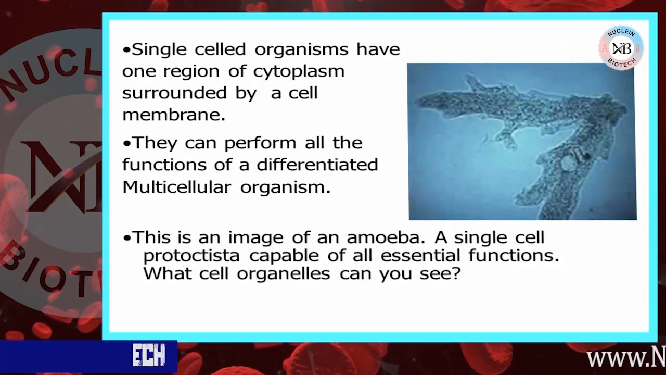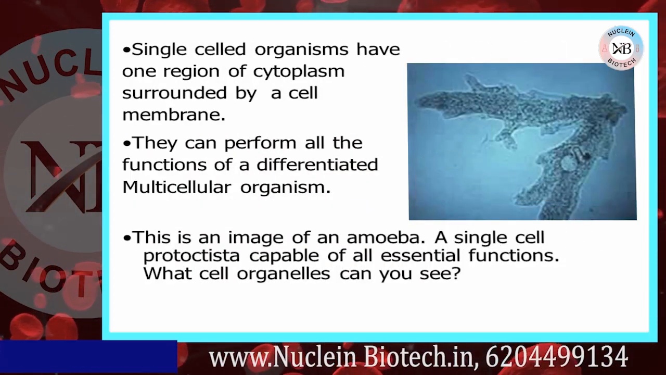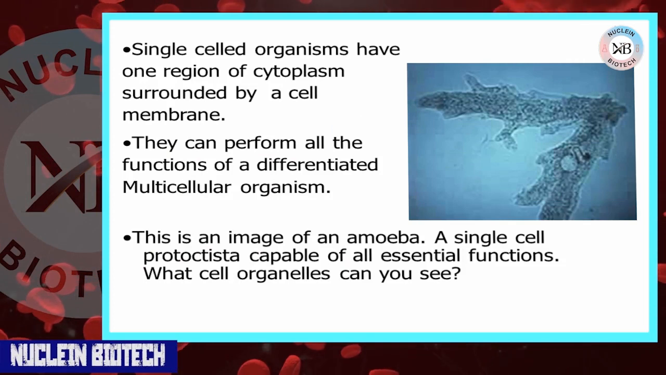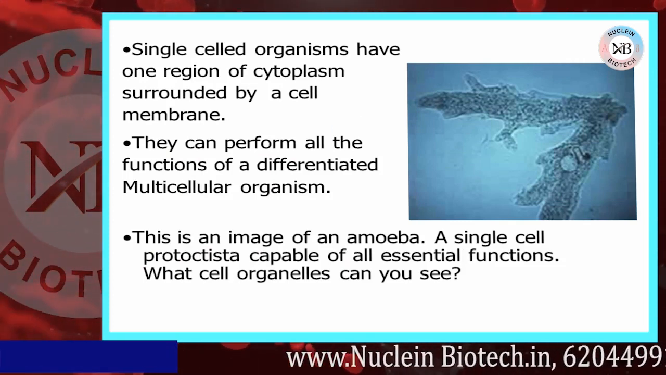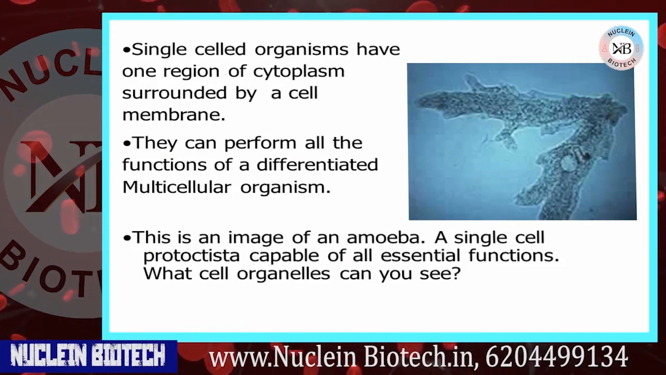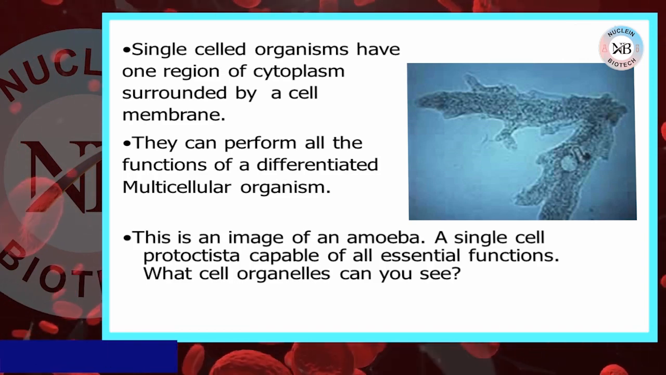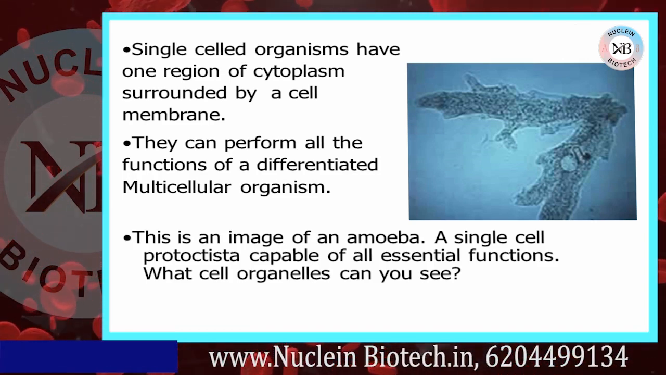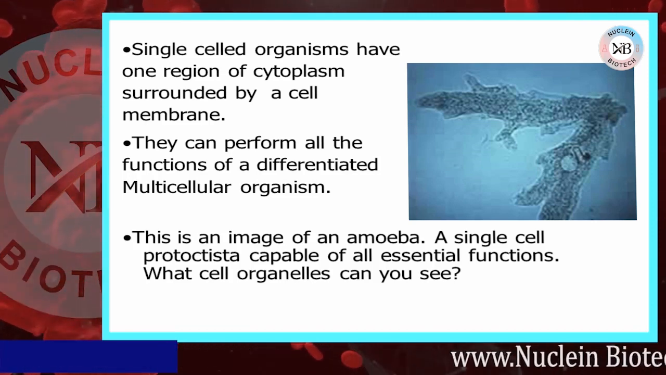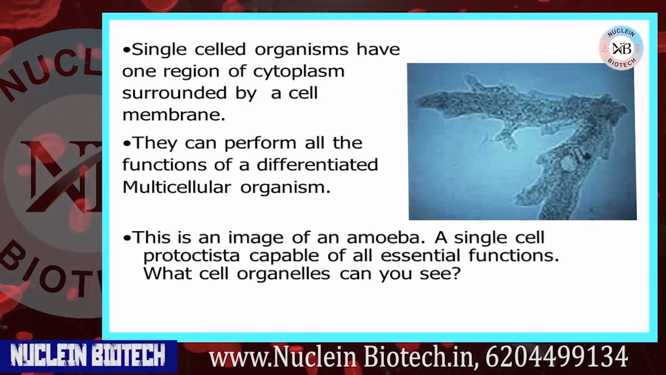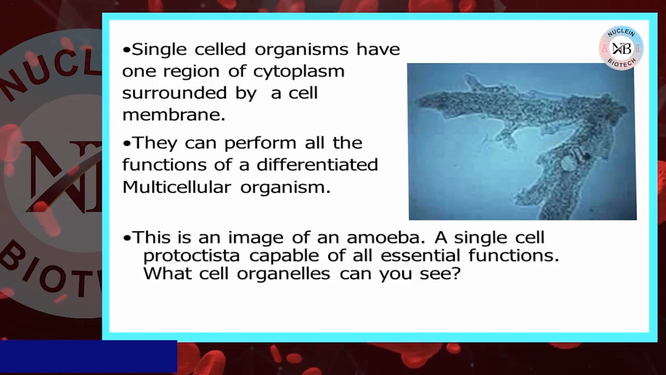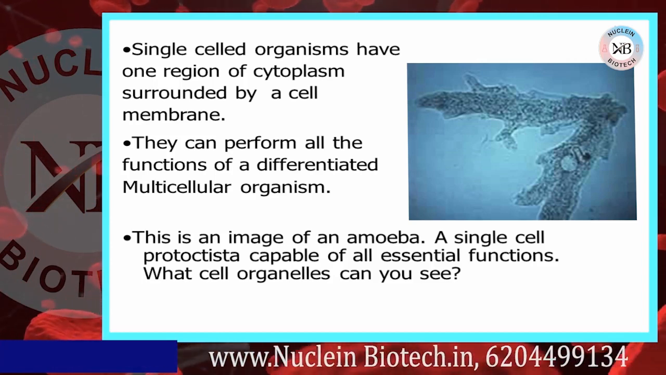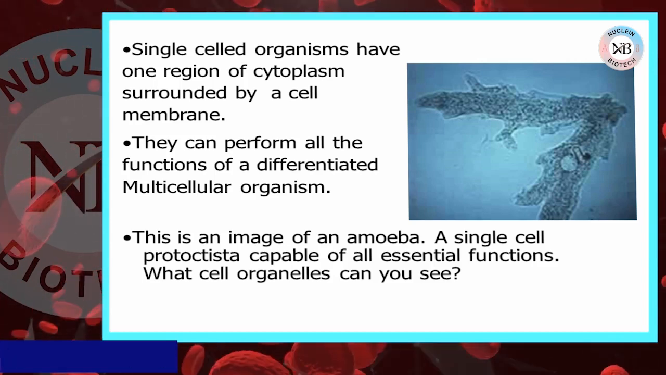Single cell organisms have one region of cytoplasm surrounded by a cell membrane. They can perform all the functions of a differentiated multicellular organism. This is an image of an amoeba, a single cell. In amoeba, only a single cell is present and this cell is capable of all essential functions.